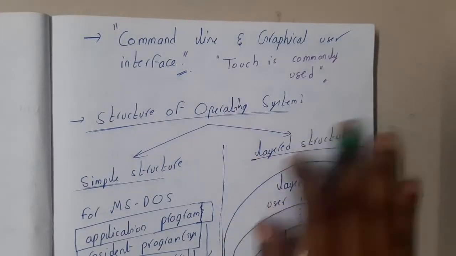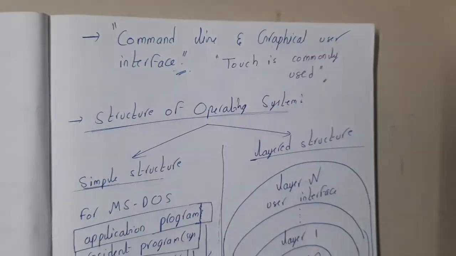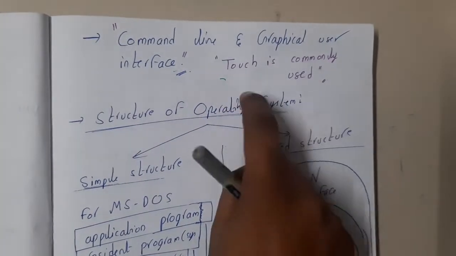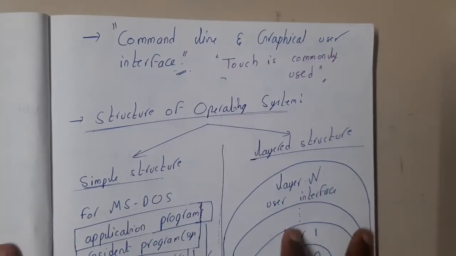Whereas the Windows or Mac which we use in our homes are both really good with respect to graphical user interface. Got it? And nowadays on our smartphones, we are using touch. Like if I click here, it will go there. Even laptops nowadays are coming with touch, right?